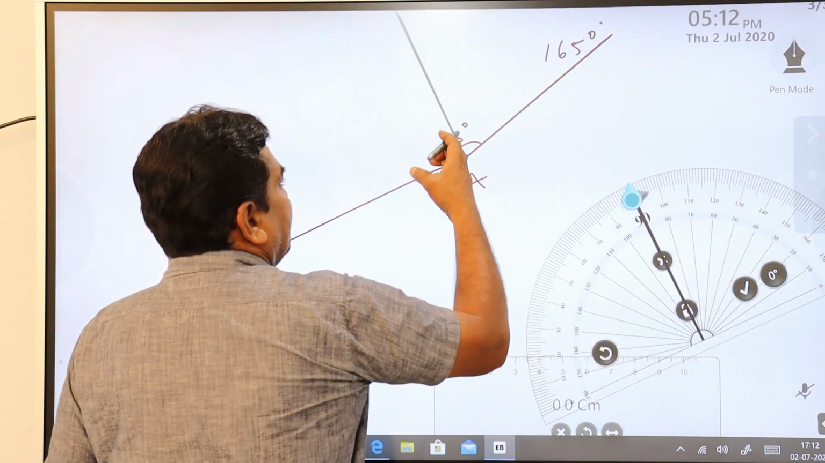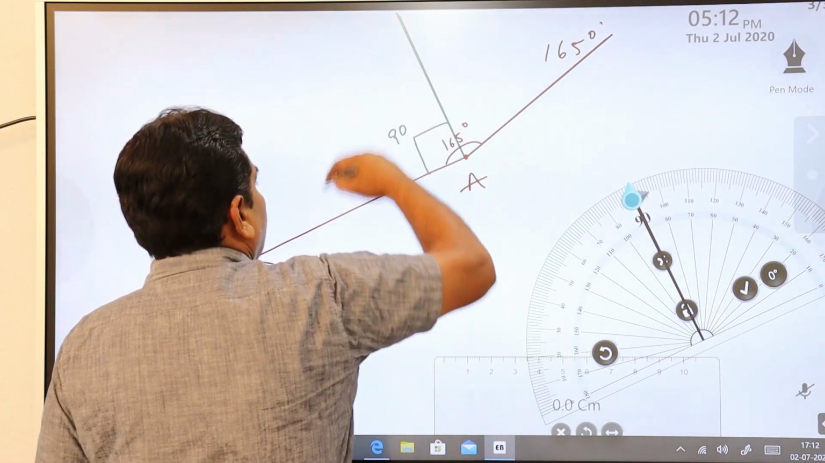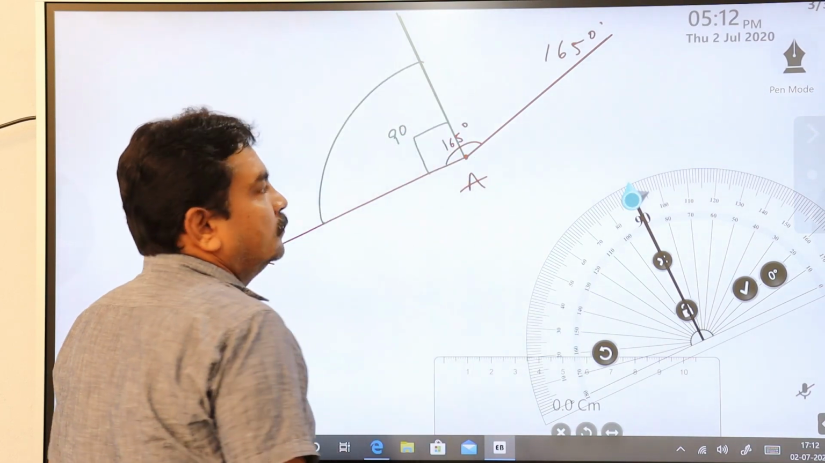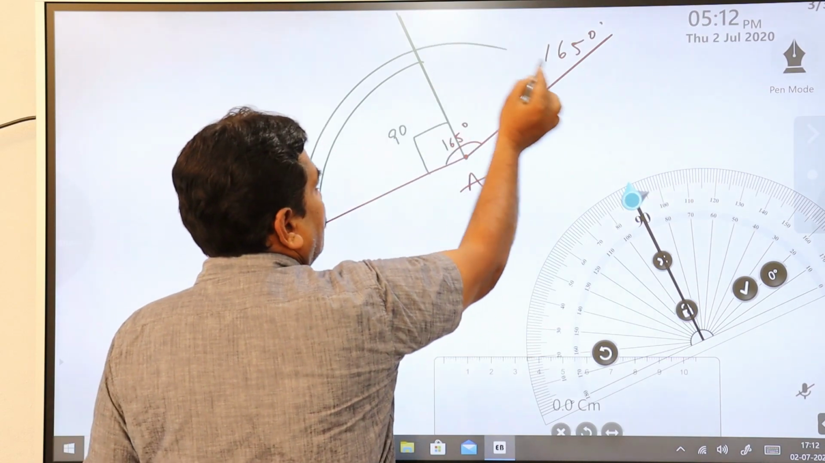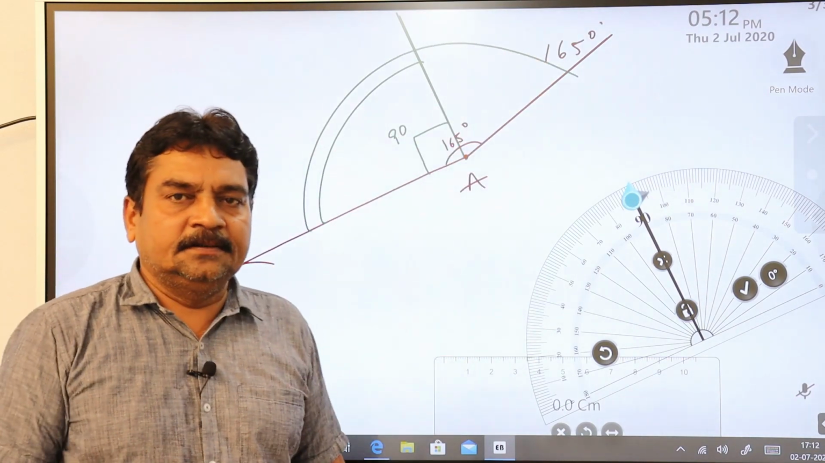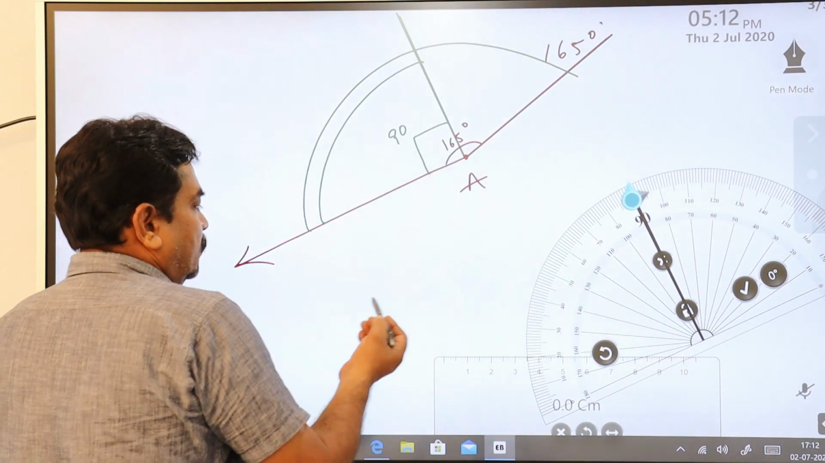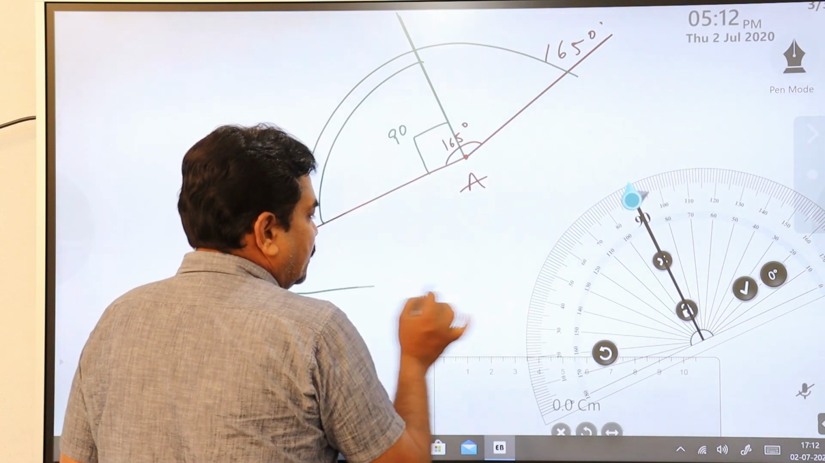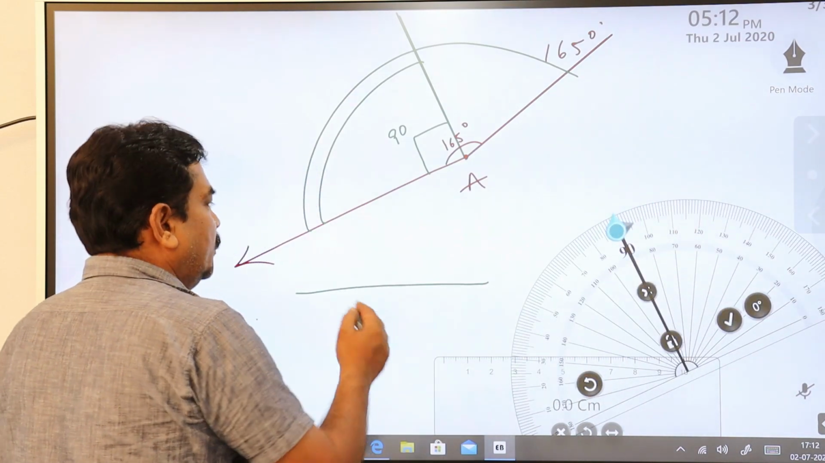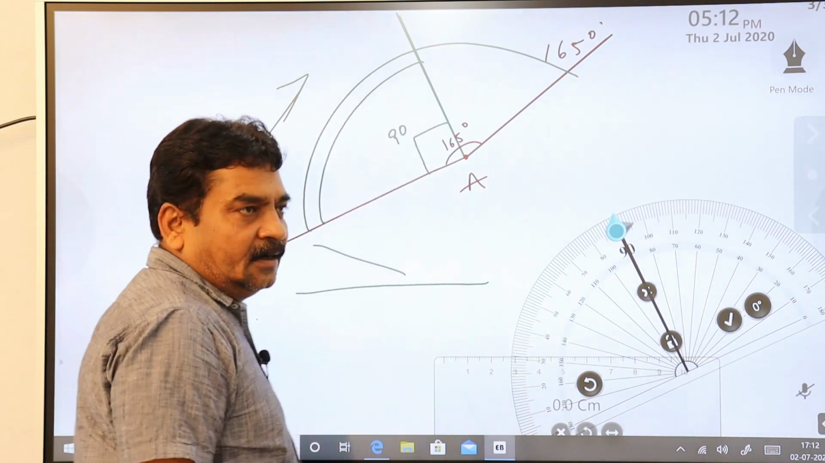This is 90 from here to here, and this is your 165 degrees. Remember this. That way we are going to draw. No need to draw a straight ray. Instead of that, you can draw in any direction and start calculating it.